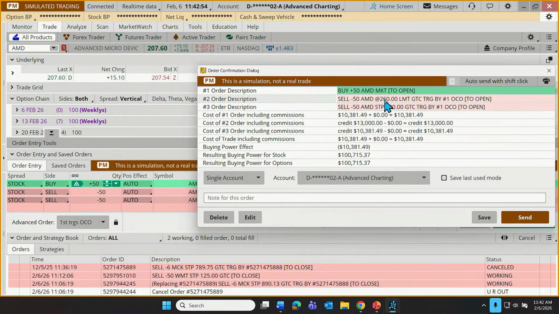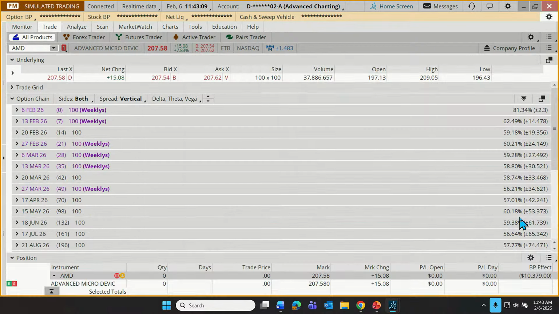We have a target up there at 260, trying to sell to take profits. If we stop, that stop will be triggered at 190. We're not guaranteed to sell at 190. It might be less than that, but we have that stop in place. There's no commission on this trade, but there can be on some types of trades, and we'll send that order off. There we go.